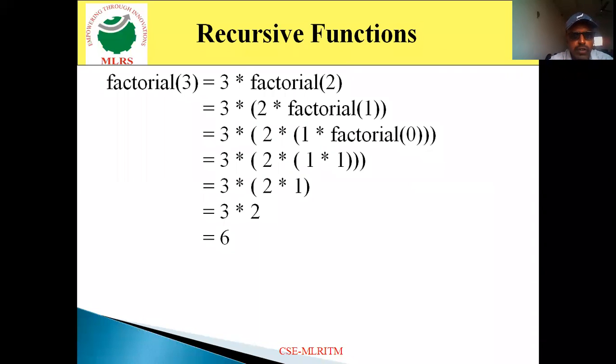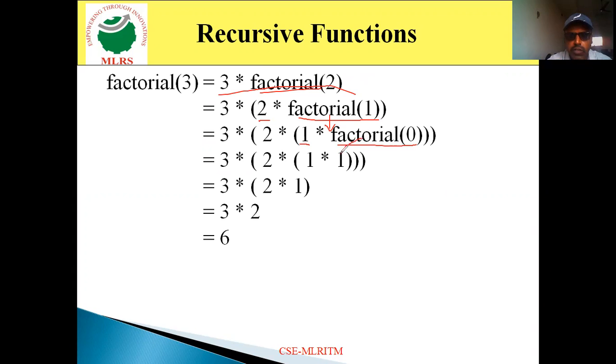Now look at this, we elaborate. So n into factorial of n minus 1, 3 into factorial of 3 minus 1, 2. Again factorial 2 value. 2 into factorial of n minus 1, 2 minus 1, that is 1. Again, factorial 1 is the function call. So again, factorial 1 value. So n into, now n value is 1, 1 into factorial of n minus 1, 1 minus 1, 0.